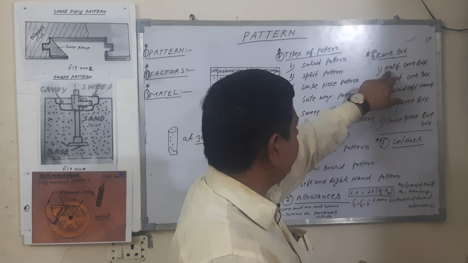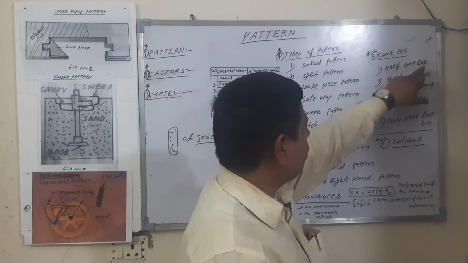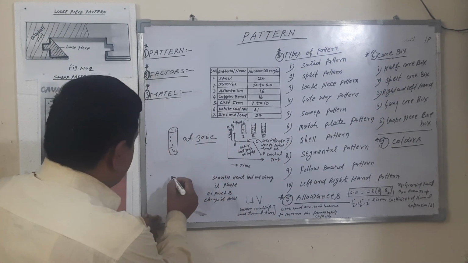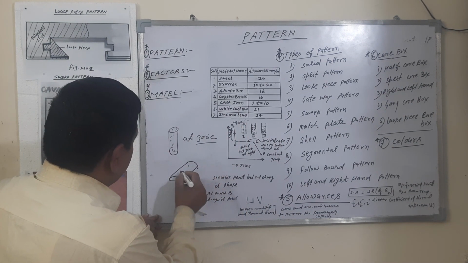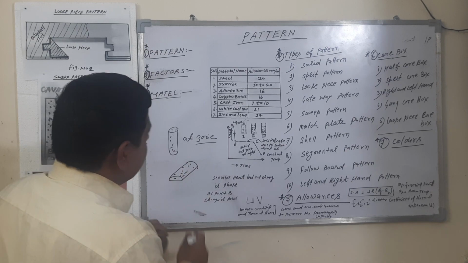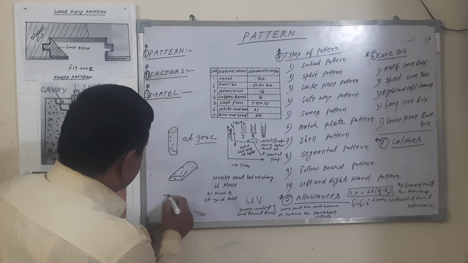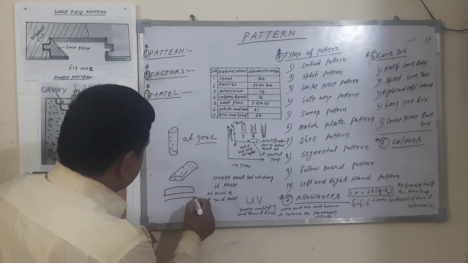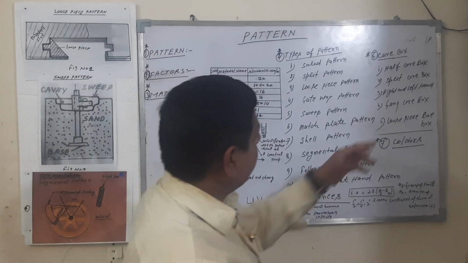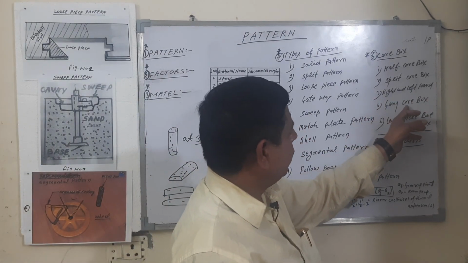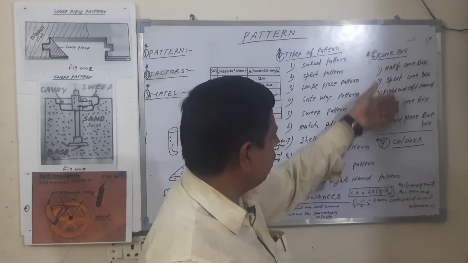Core boxes are generally of five types. Number one is half core box. Half core box is just like this is a core. The split core box, just like this is a split core. Then right and left hand, and gang core box or loose piece core box. These are the core boxes.